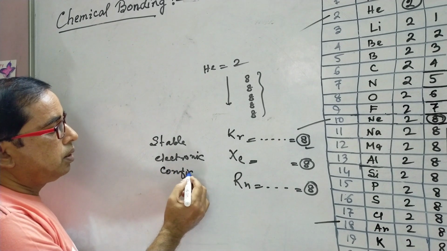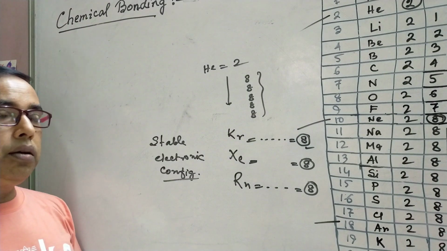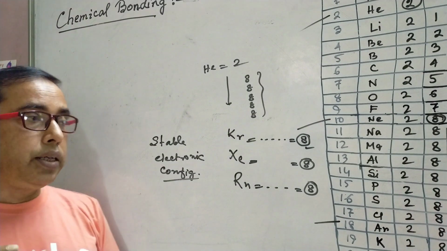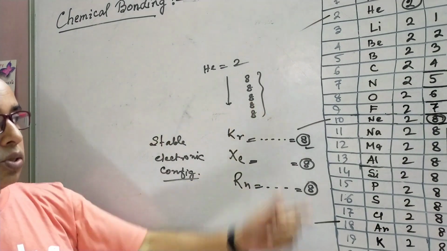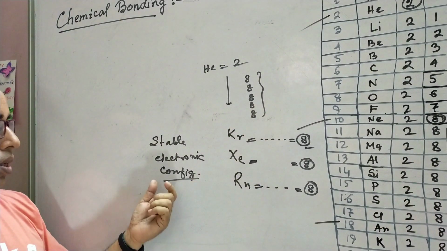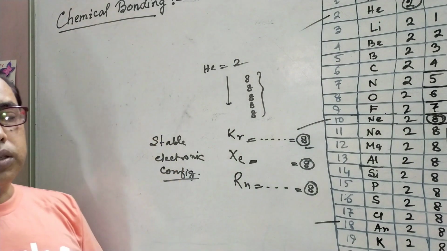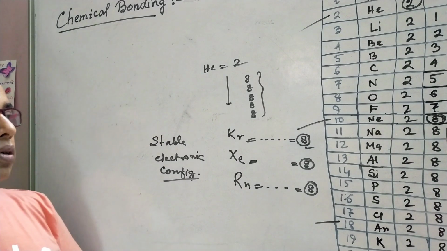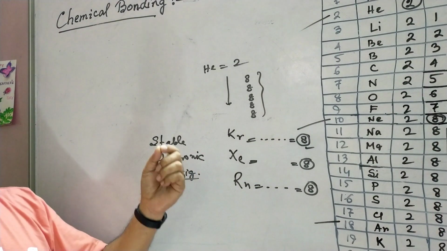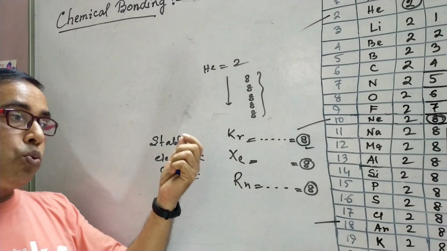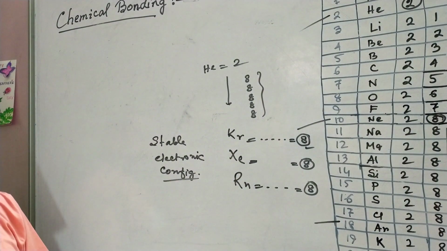Normally in our daily life, every person, everything, every animal tries to have a stable condition. The elements also try to have that stable condition, that is, a stable electronic configuration. To have the stable electronic configuration, they have to undergo chemical reaction. That is, they have to form chemical bonds with atoms of the same element or maybe atoms of a different element. Now what happens to the metals?